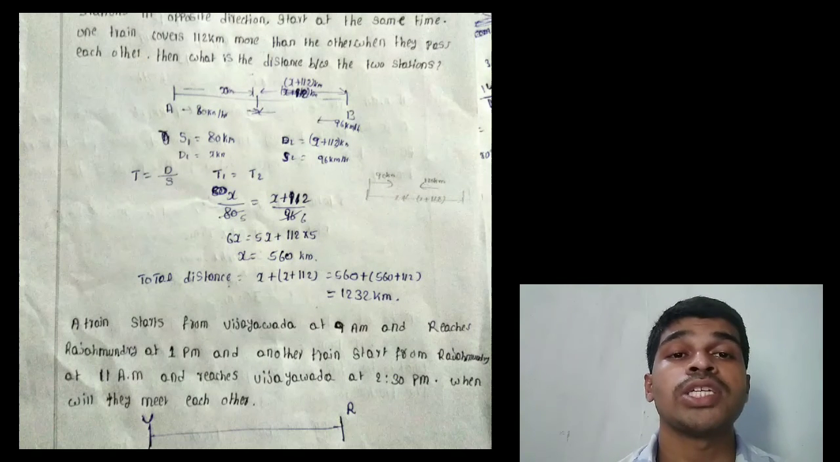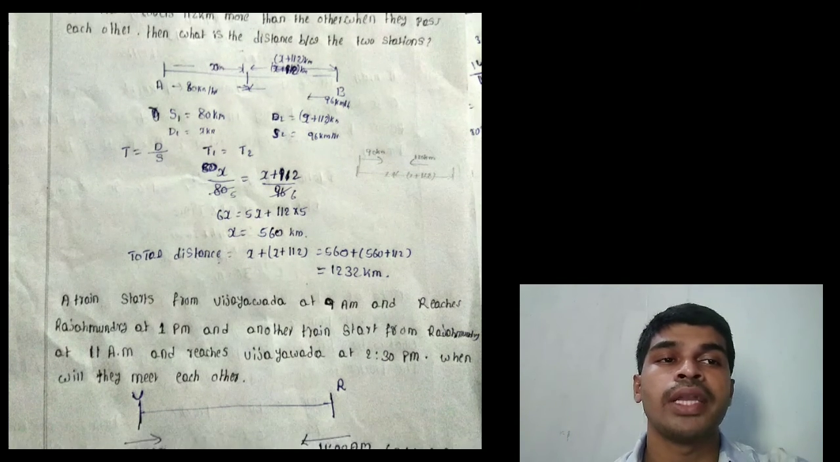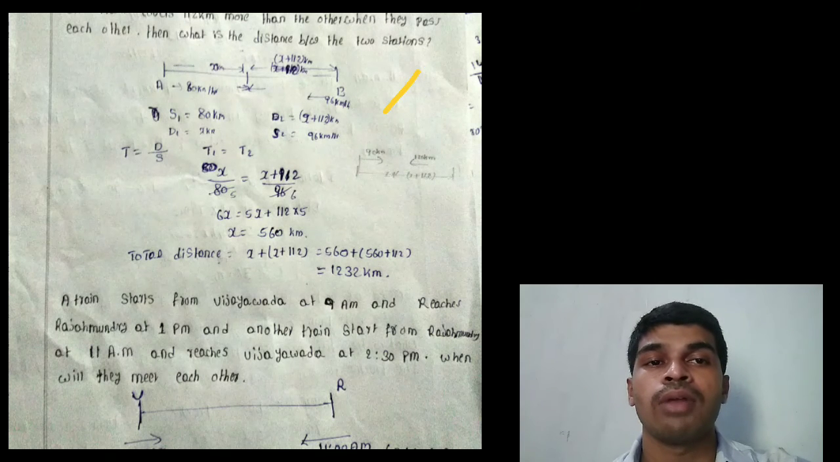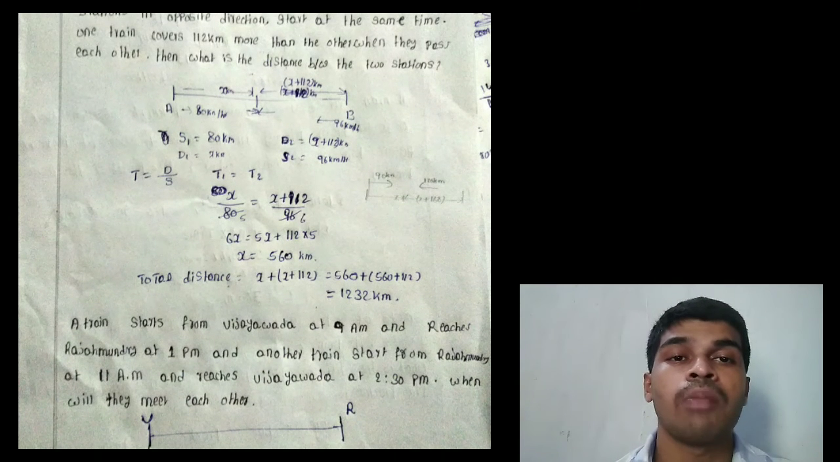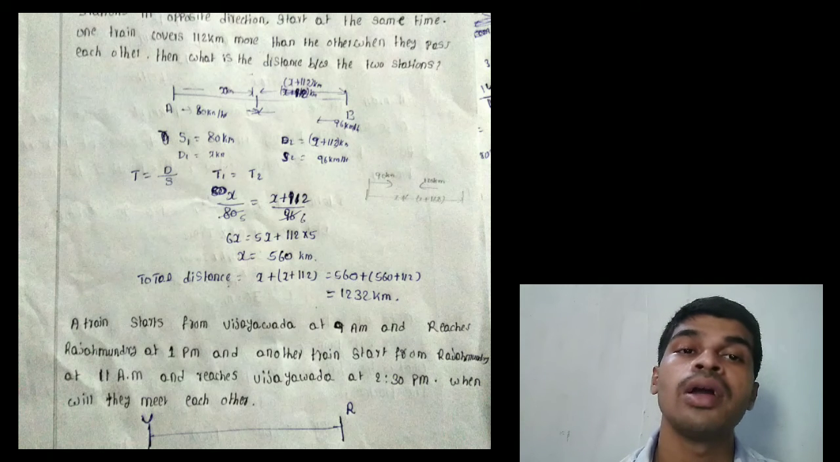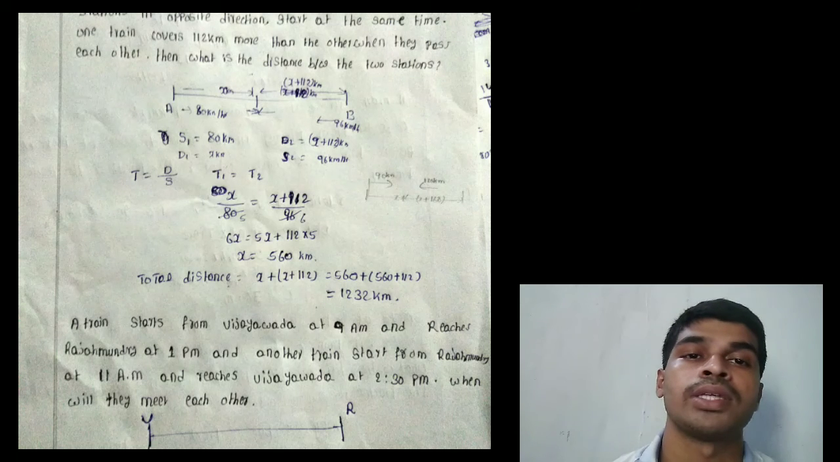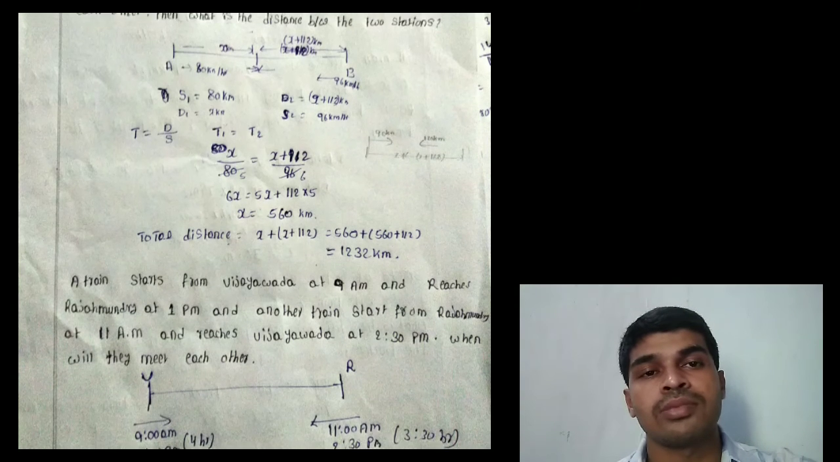Take the two stations as A and B. First train starting at 80 km per hour, second train starting at 96 km per hour, and they meet each other. One train covers 112 kilometers more than the other train. Let the first train cover x kilometers. The second train covers x plus 112 kilometers.